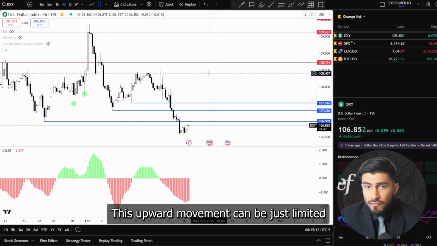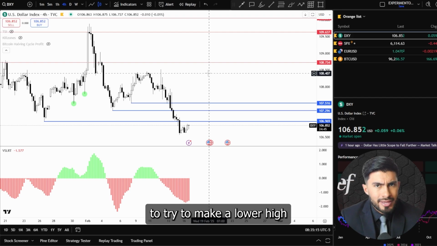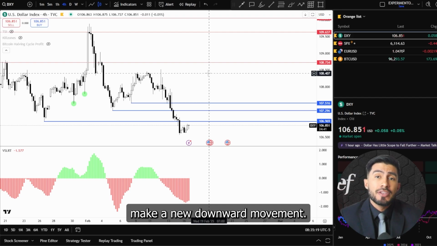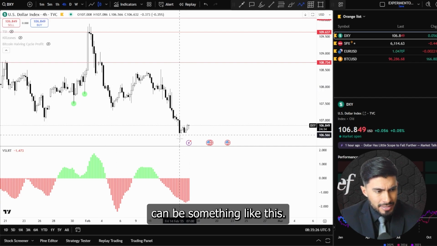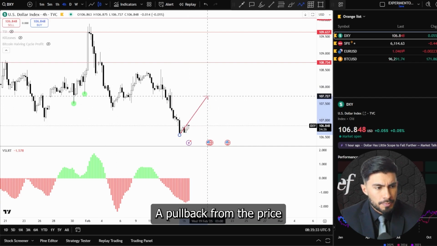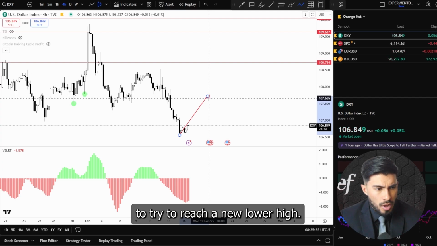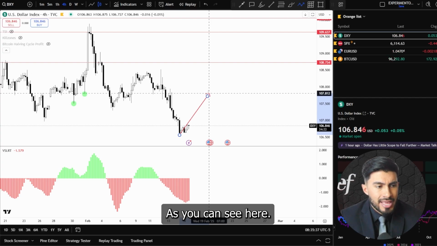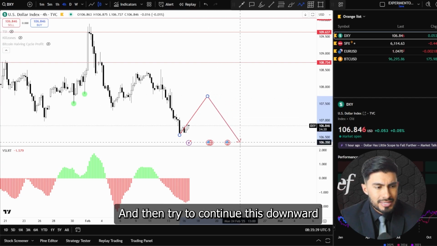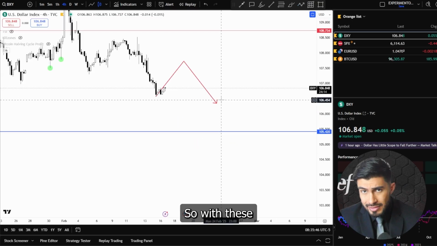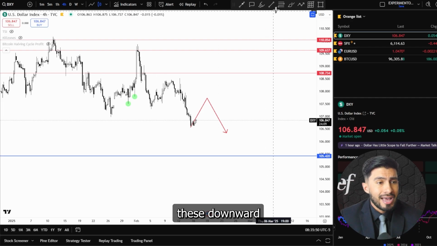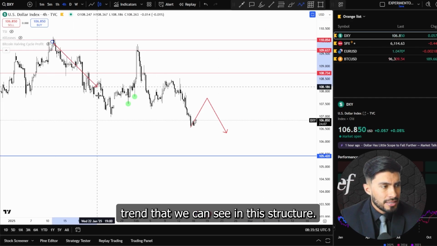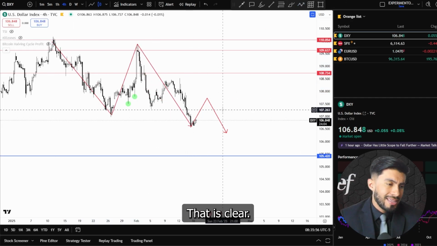This upward movement can be limited to trying to make a lower high and after that make a new downward movement. And why am I telling you this? Because the next movement can be something like this, a pullback from the price to try to reach a new lower high, as you can see here, and then continue this downward trend. So with this, we can say that the US dollar index can continue this downward trend that we can see in this structure that is clear.